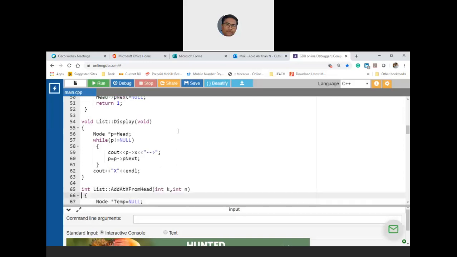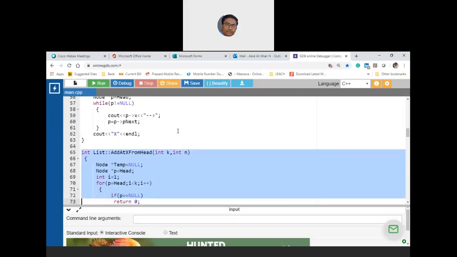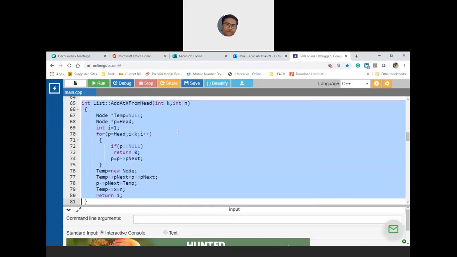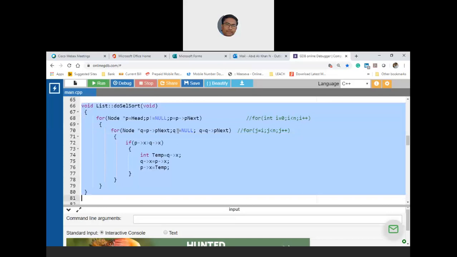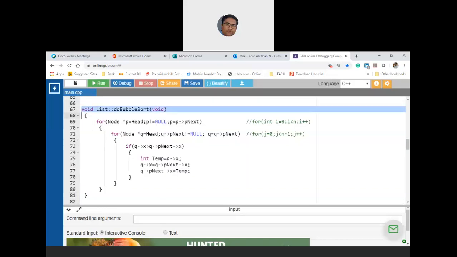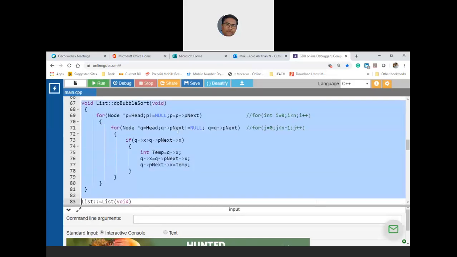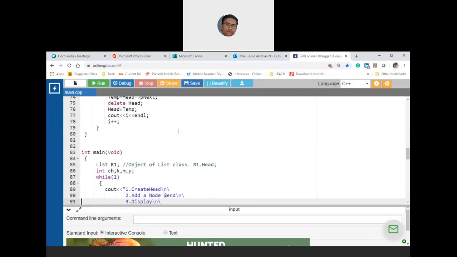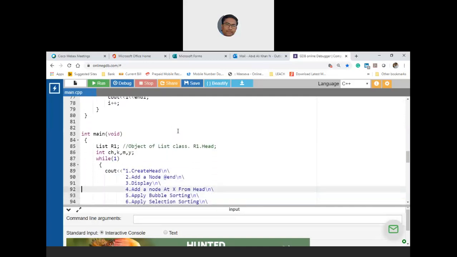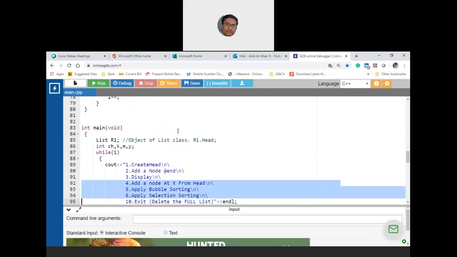So this is add at a specific place. I'm just removing this. This is not required. Do selection sort, this is also not required. Do bubble sort, this is also not required. And this is the destructor. Options 4 and 5 are not required. 6 is also not required. 10 is required.